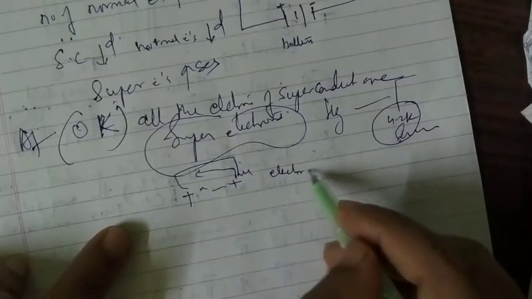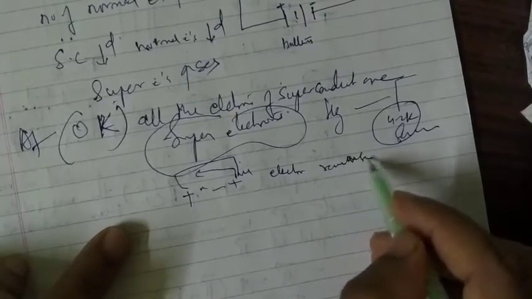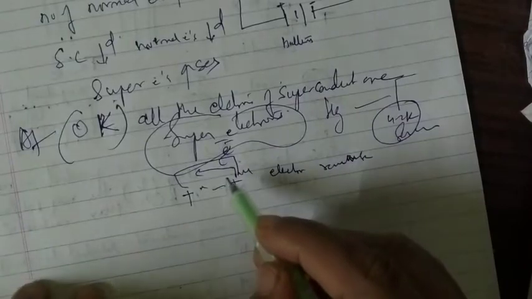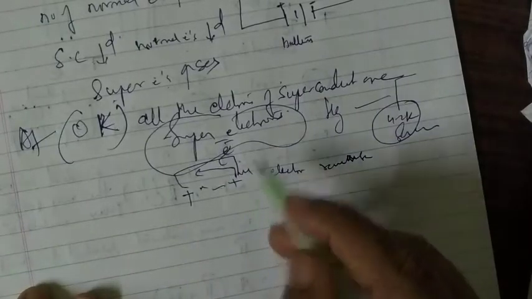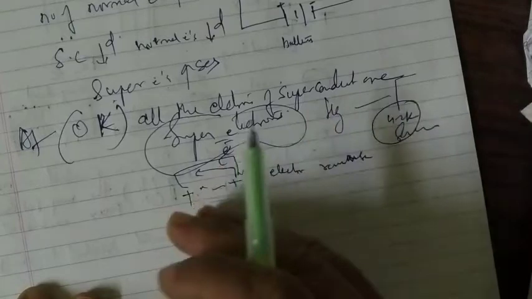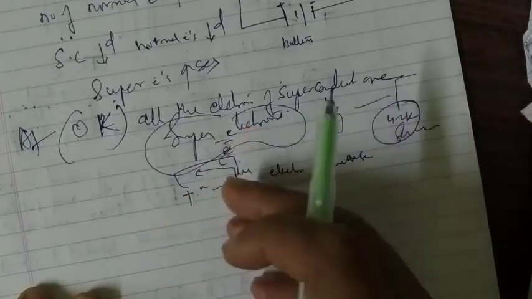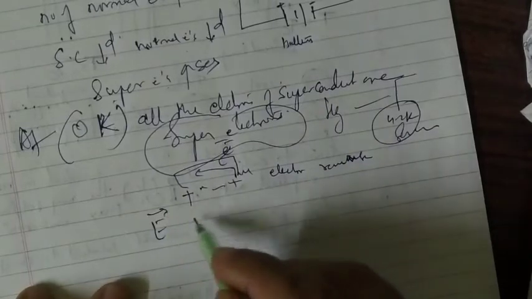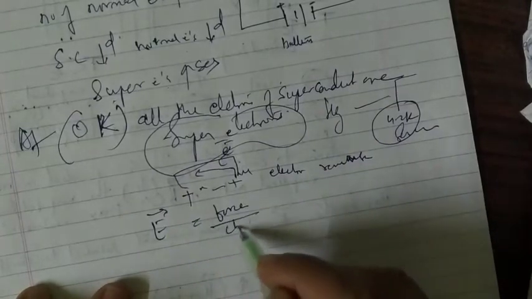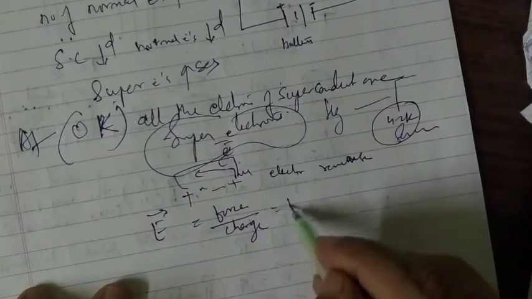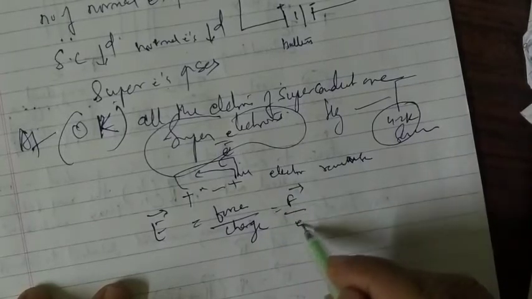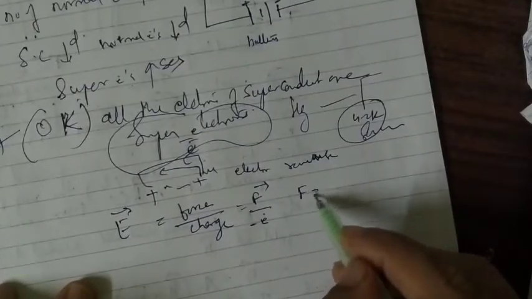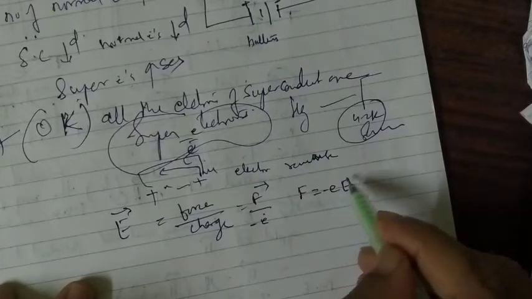So electrons flow in the reverse direction of the electric field, so electrons go like this. This is how we can show it here. Electrons always drift towards the positive charge. And then some derivation is given: the electric field, which is force by charge, F vector by the electron charge minus e, or I can write F is equal to minus e into E vector.